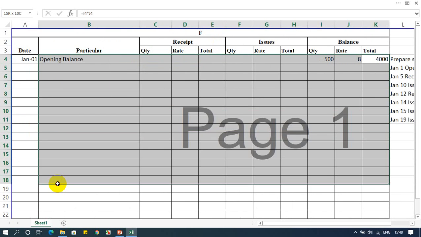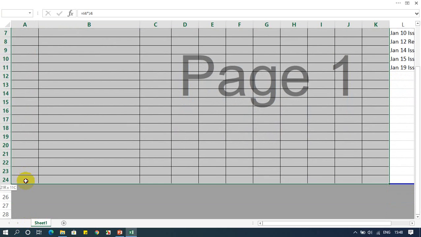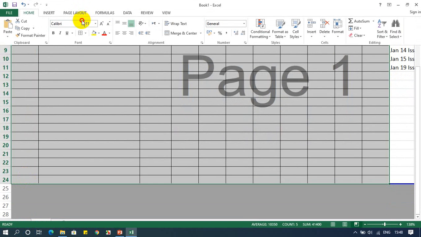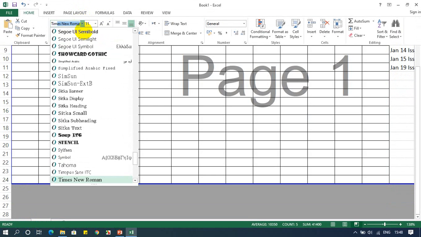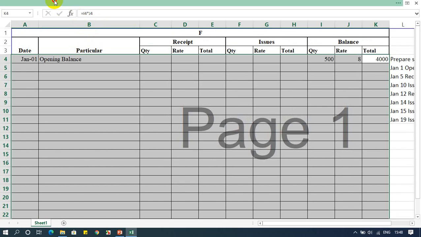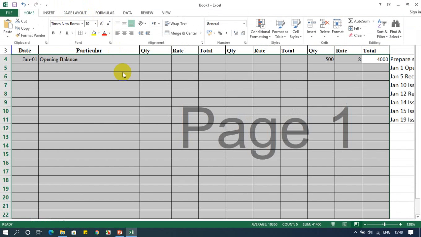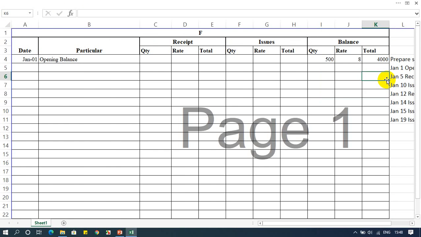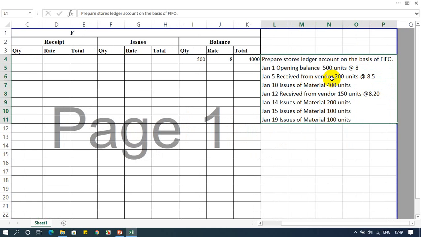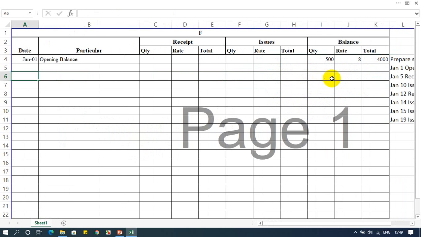Second, we come to discuss the transactions one by one. On January 5, we receive 200 from the vendor. It means that we are purchasing, we receive something. On which date? January 5. What did I receive? Received.